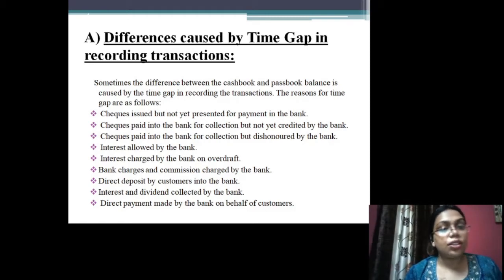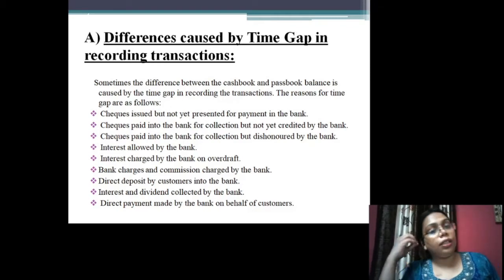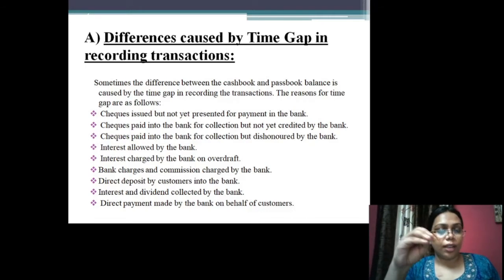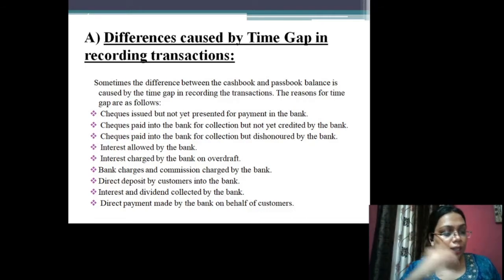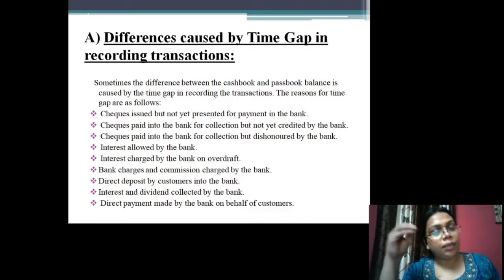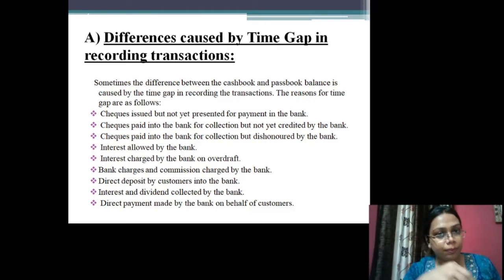But if the checks are dishonored, the bank will not make any entry in the credit of the customer's account. So when the checks are received from any of the third parties, if any party deposits the check in my name into the bank, then they are immediately recorded in my cash book and increase the bank column of my cash book.